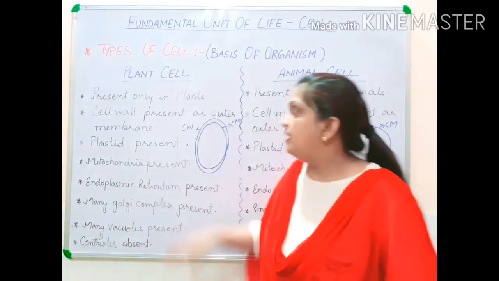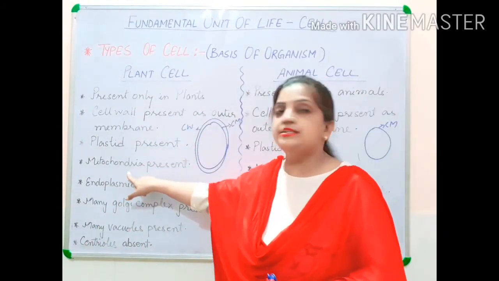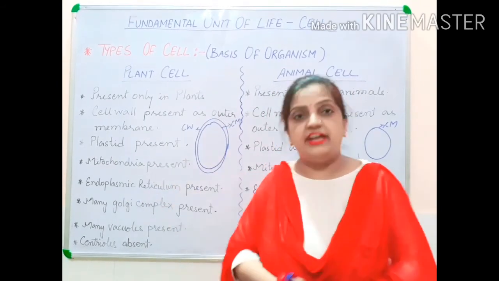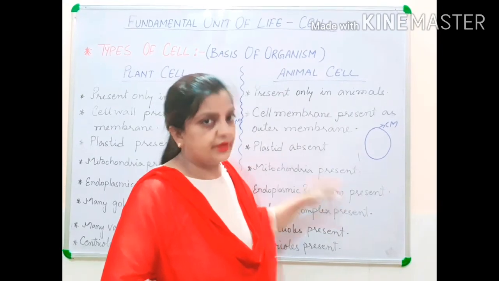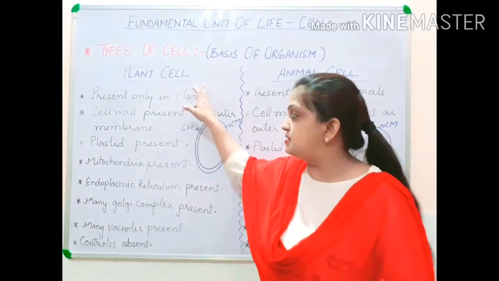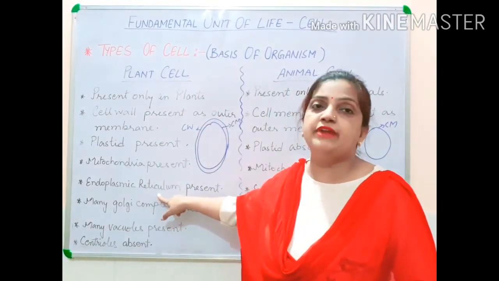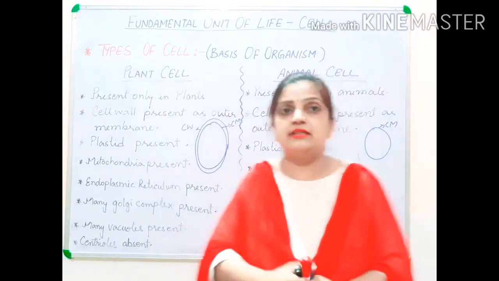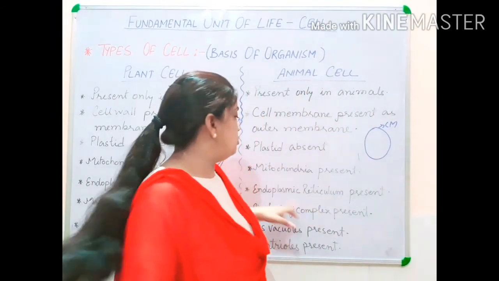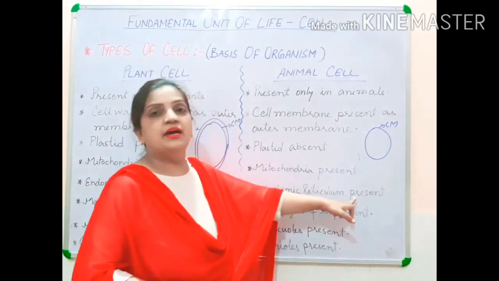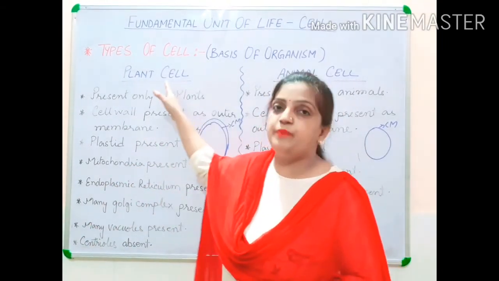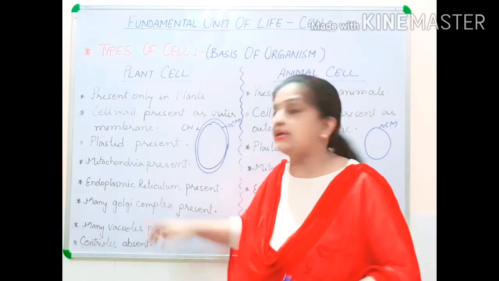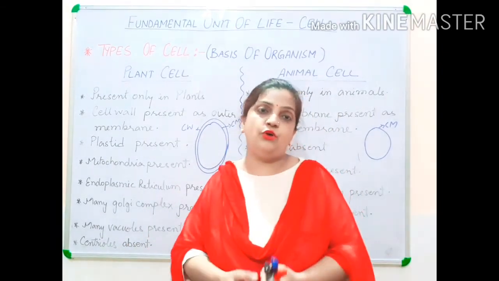Now children, in a plant cell, mitochondria is present, and in an animal cell, mitochondria is also present. In a plant cell, endoplasmic reticulum is present. Similarly, in an animal cell also, endoplasmic reticulum is present. Now, the Golgi complex in a plant cell is present, but there are many units of Golgi complex.